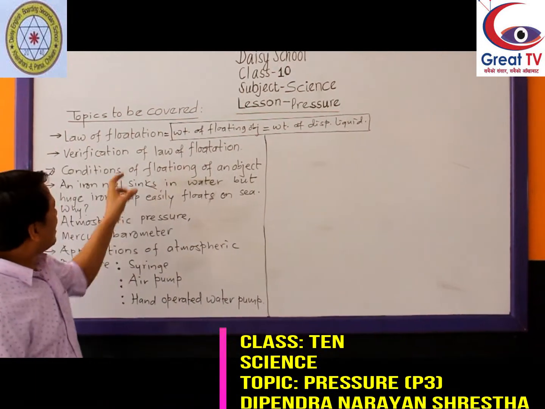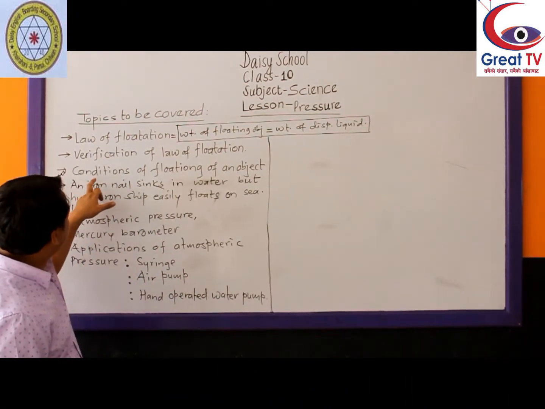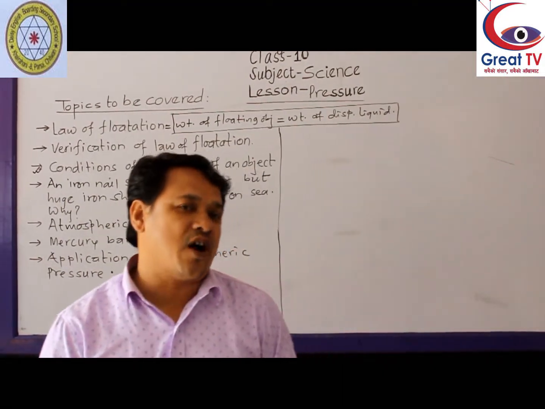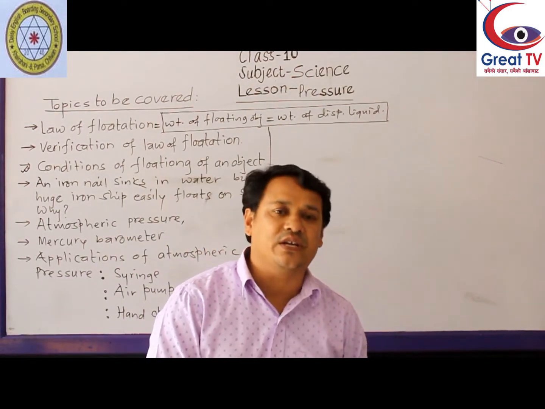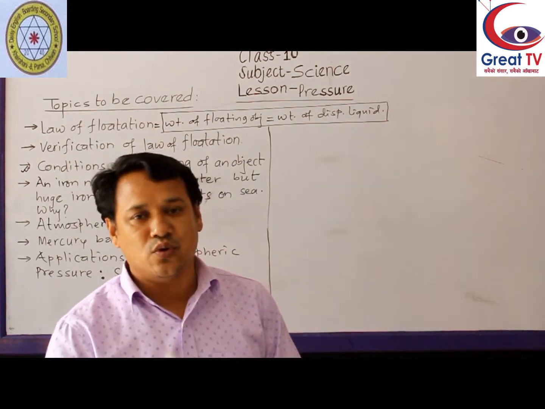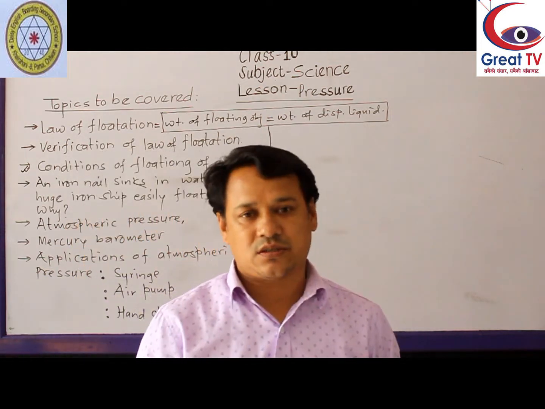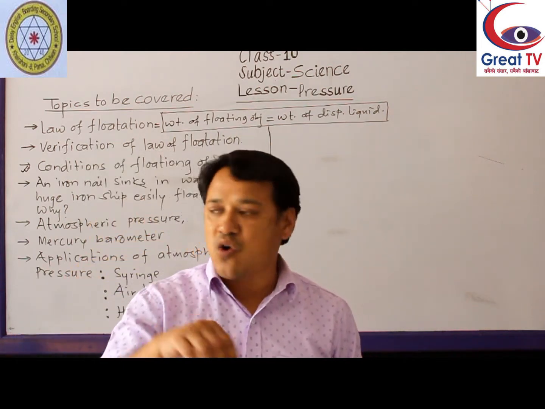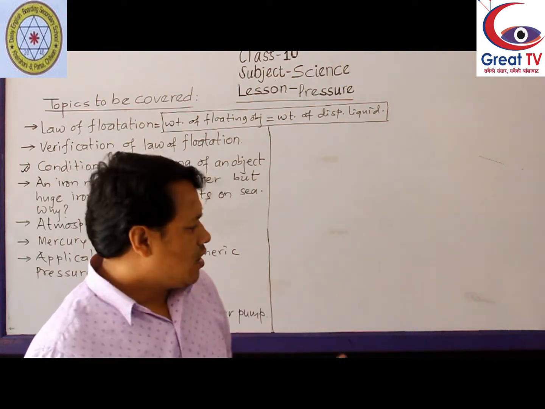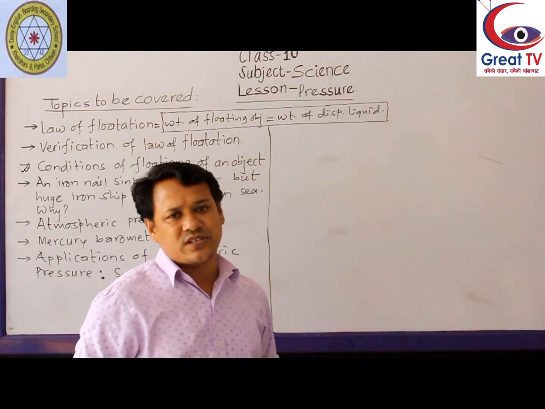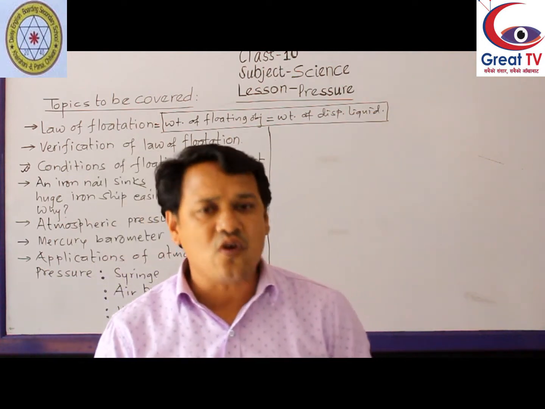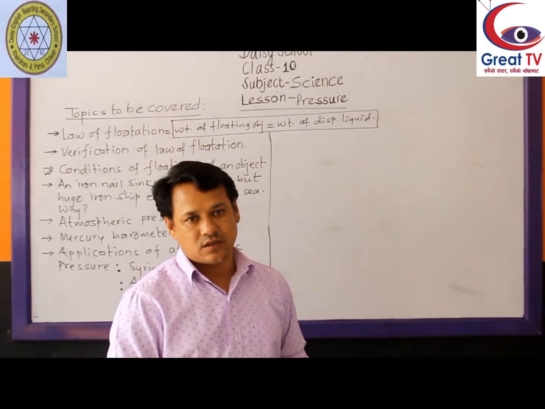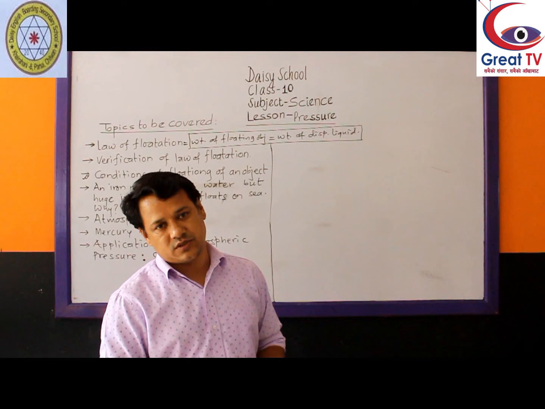Before starting the law of flotation, let's discuss the conditions of floating of an object. Already we have discussed that when the density of the object is less than the density of the liquid, then the object floats. A piece of wood floats, a ball floats on water, but iron sinks. Stone sinks. So substances which have less density than the liquid float, and which have more density than the liquid sink. You have read that in lower classes.